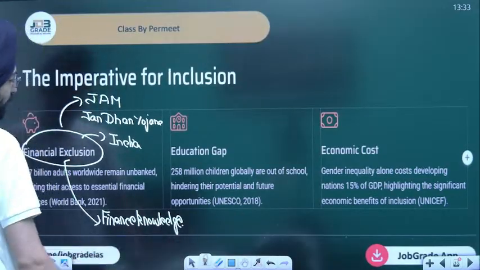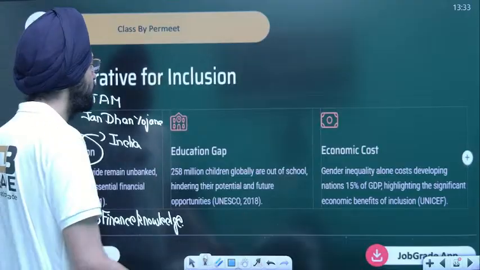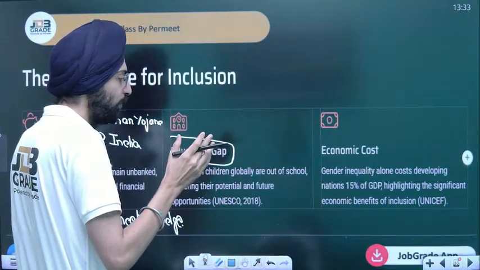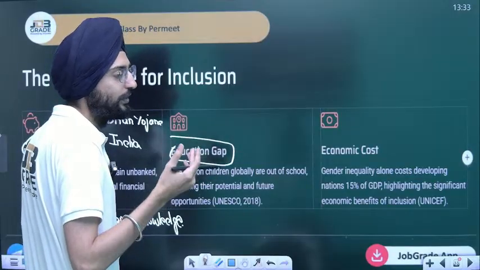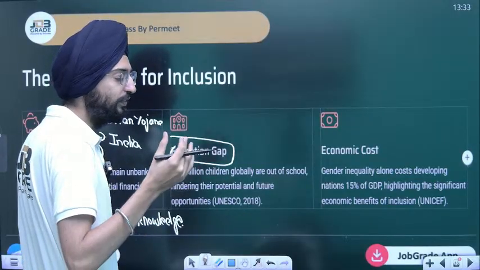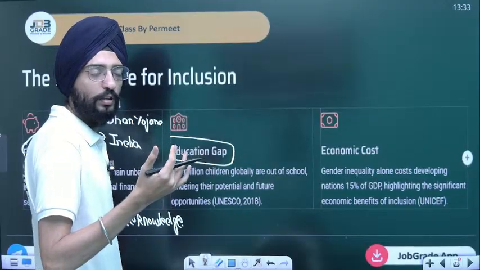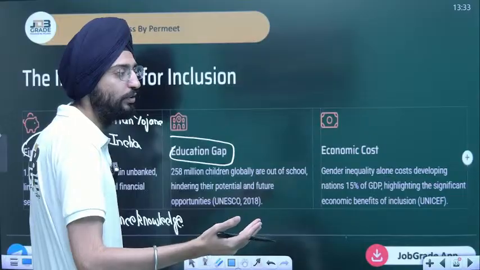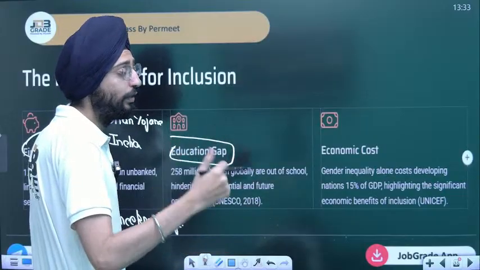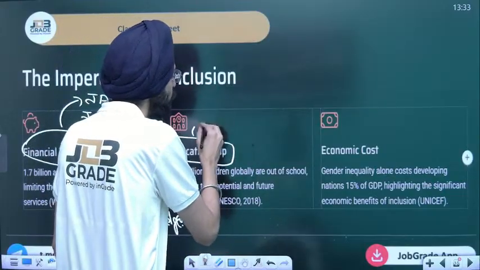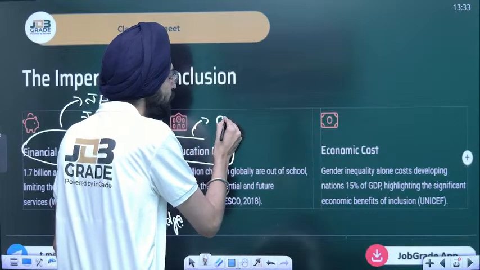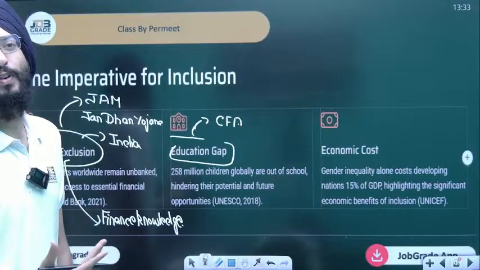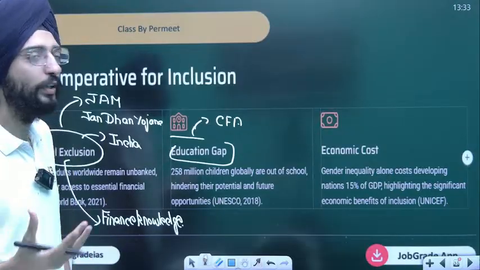Not for the finance knowledge. Again, sir, the education gap is different. Not everyone will get the services of a private school. Not everyone will go to SRCC, Sri Ram College of Commerce. Not everyone is going to go to the IIMs, Indian Institute of Management. Not everyone can afford to pursue the CFA exams, because they are in lakhs. They are for privileged people. Not everyone is going to learn that.